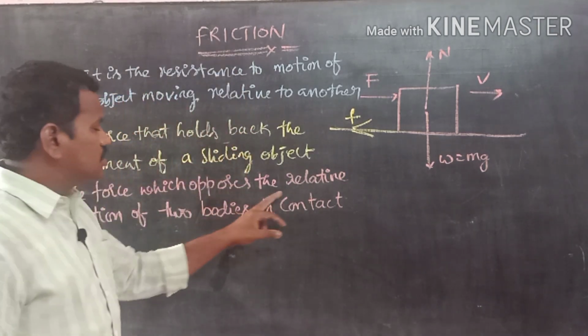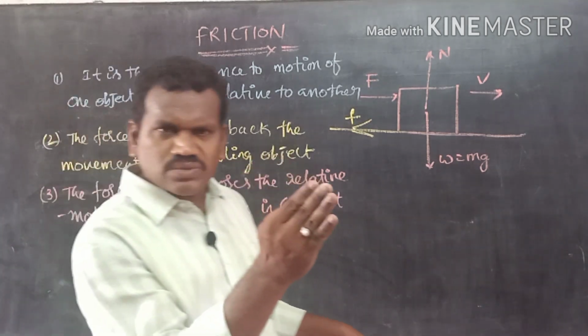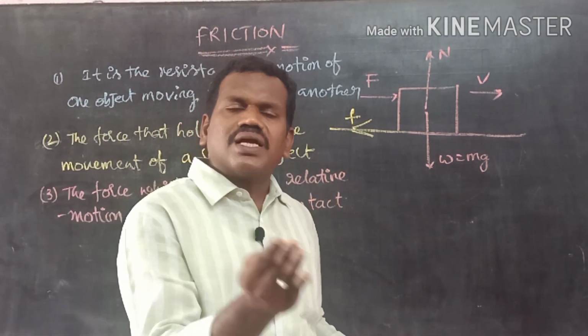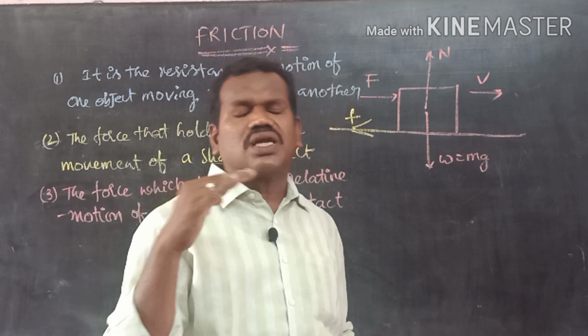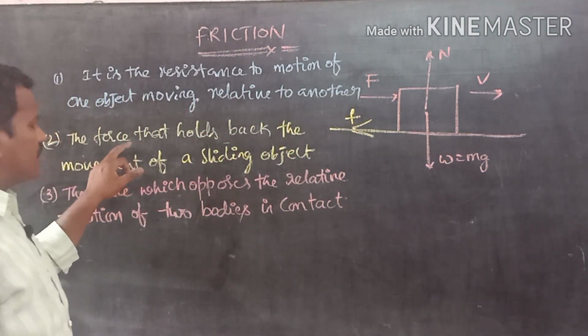Now these bodies must oppose. If one of the bodies is moving in the forward direction, because of the friction it should come to a stop.